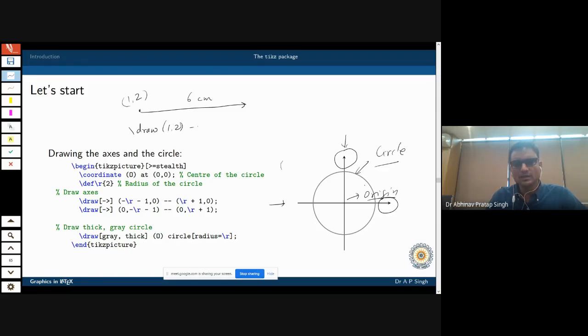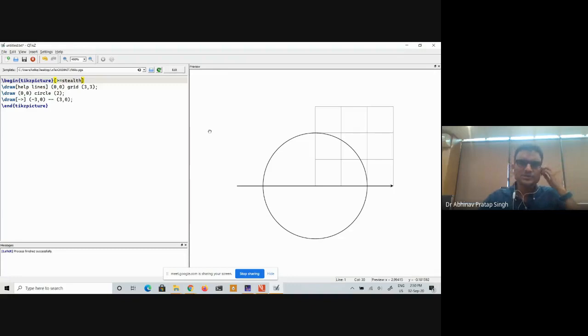1, 2. Now you notice what I'm doing next. I'm saying plus plus. Plus plus means you take the next coordinate that I have here and add it to this particular coordinate. So I will say 6, 0, because I want to go only in the horizontal direction. I don't want to go into the vertical direction. Then I will end it with a semicolon. So in this particular case, there are 2 options available to you. Either you can work like this, or you can put a plus plus sign here and write 6 here. That will also produce exactly the same result.